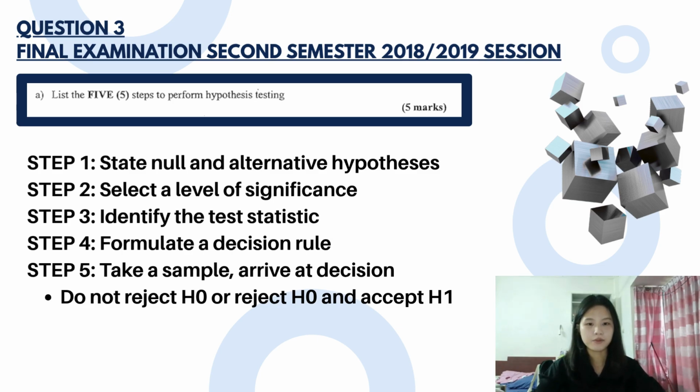List the 5 steps to perform hypothesis testing. Step 1. State the null and alternative hypothesis. Step 2. Select a level of significance. Step 3. Identify the test statistic. Step 4. Formulate a decision rule. And Step 5. Take a sample and arrive at a decision: do not reject the null hypothesis, or reject the null hypothesis and accept the alternative hypothesis.